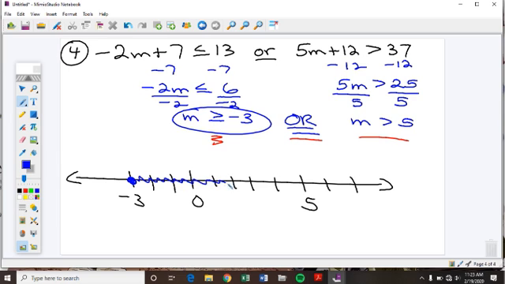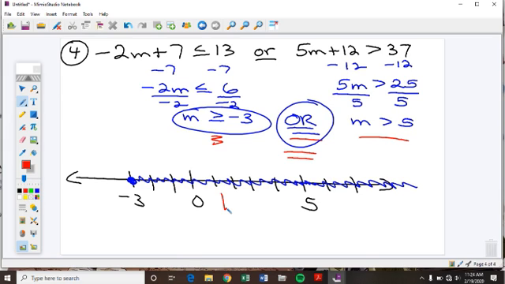Shade to the right. Well, here's 5. I don't need to put an open circle because if I shade all of it, I'm meeting the OR condition. If you pick any number, for example, on this number line where I have shaded, it's going to satisfy this OR. If I pick the number 1, 1 is greater than negative 3. But because of the OR statement, it does not have to be greater than 5.